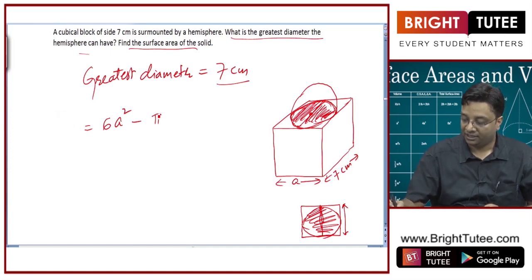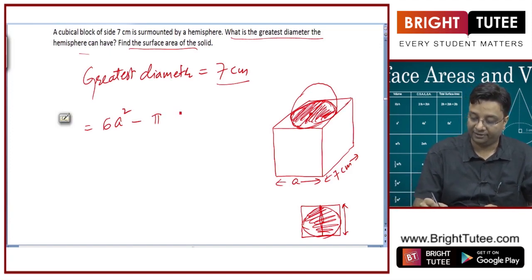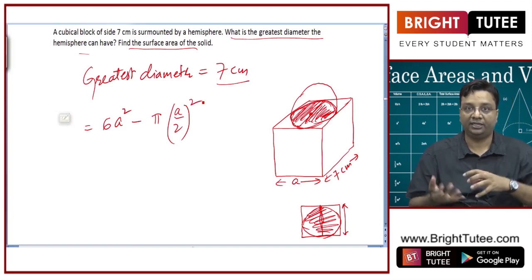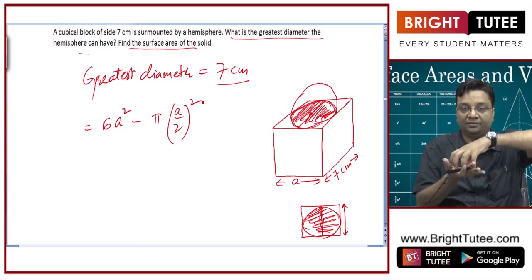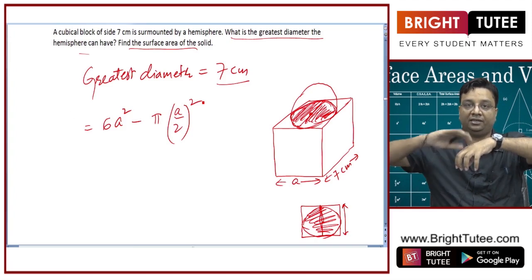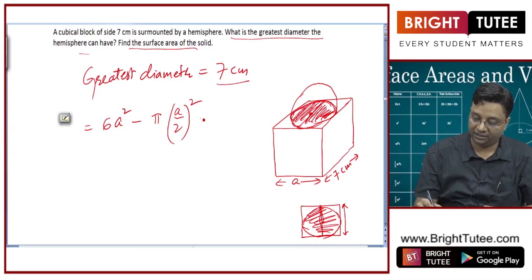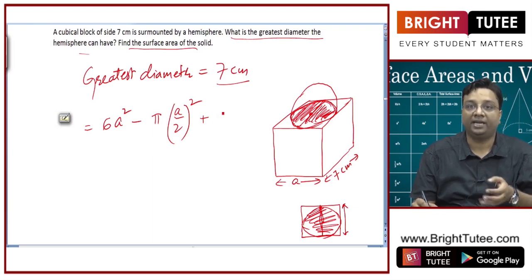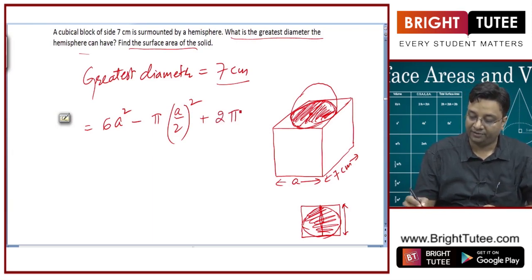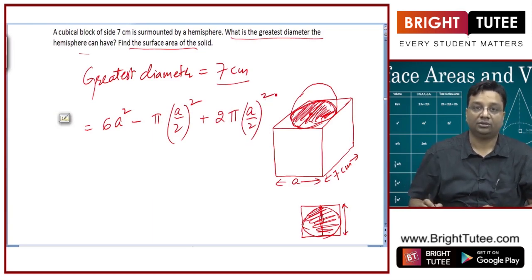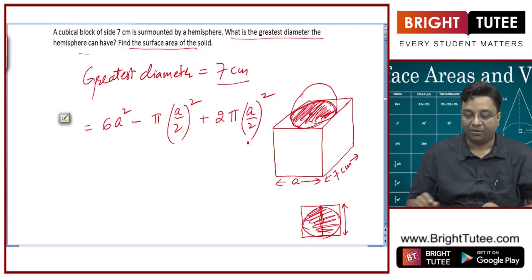What is r? r is half of a. This much area is gone, but we have got a new area which is hemispherical. So it will give us a surface area of 2 pi r square. So 2 pi, what is r? r is half of the edge. So this will effectively be my surface area for this solid.